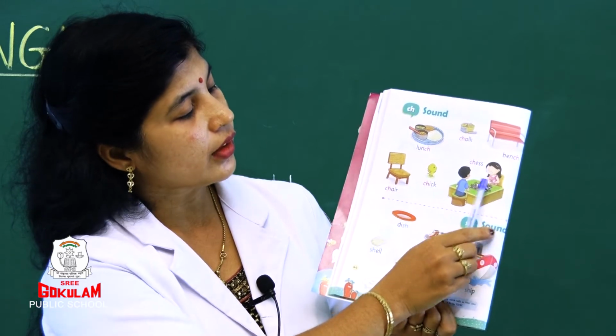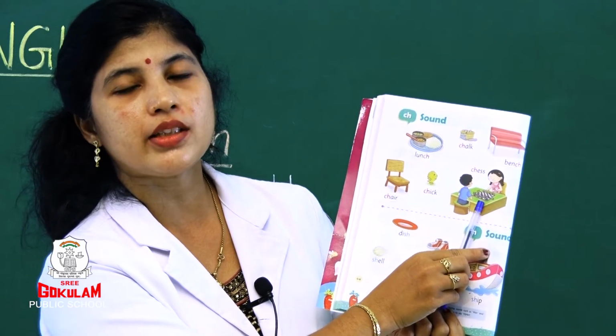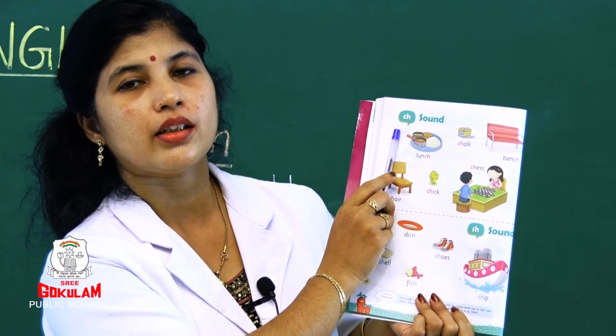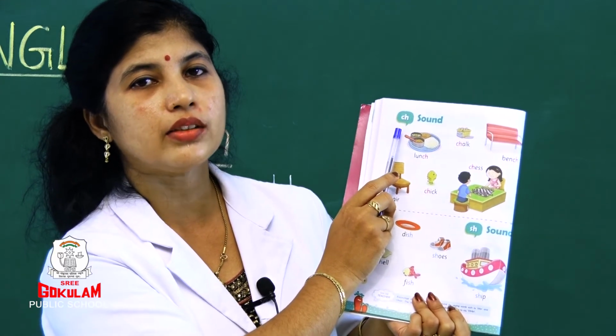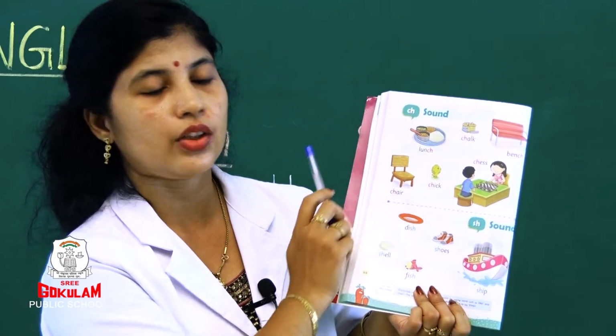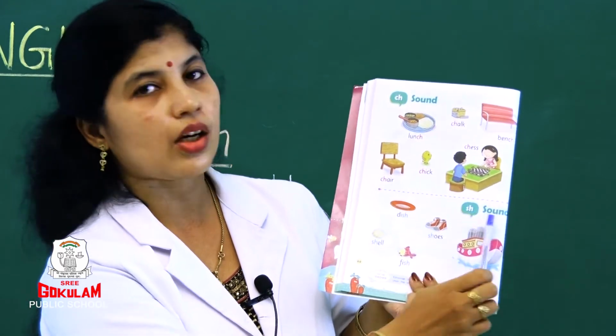One girl and a boy are playing chess. So, what is the sound for CH? Ch. Are you saying, children? What is the sound of letters C and H together? Ch. Did you get it? Now see the next sound.